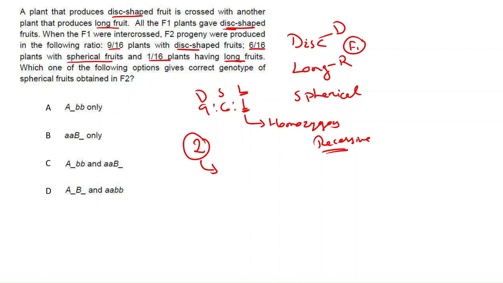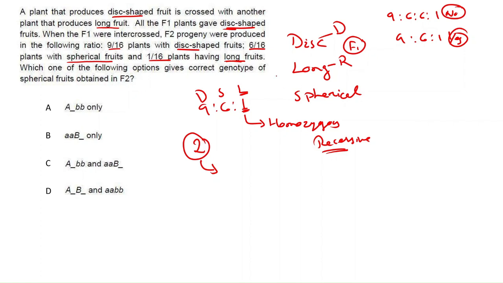If there is a single gene, or if the genes are not interacting, you will get 9:6:6:1. No gene interaction means 9:6:6:1. But we got 9:6:1, which means there is an interaction between genes. Both the genes produce some different character.